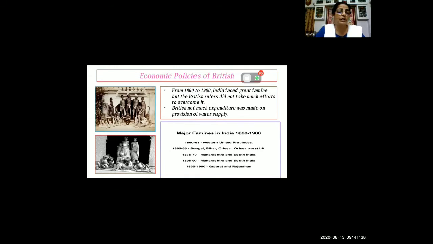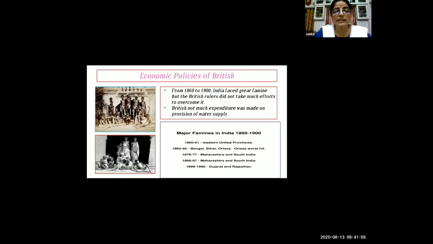You can see the picture, the condition of the people over here. Look at them, how they are waiting for food. They are suffering from illness. You can see their bodies. Sometimes they didn't even have proper food or water.